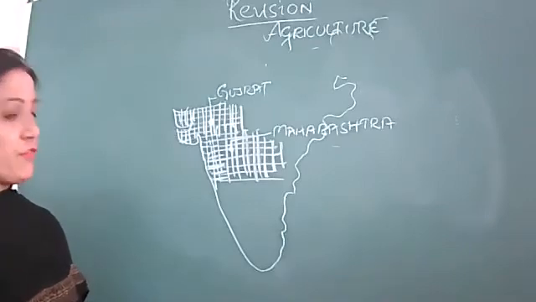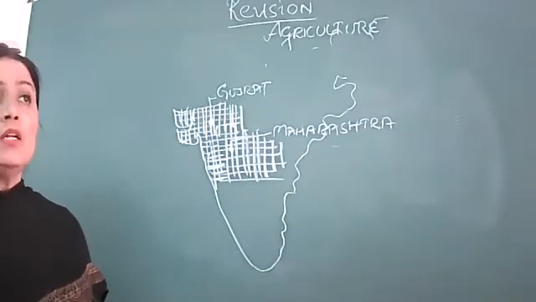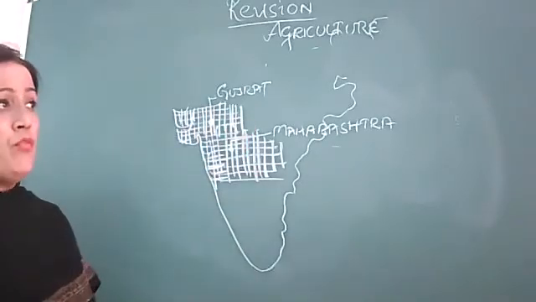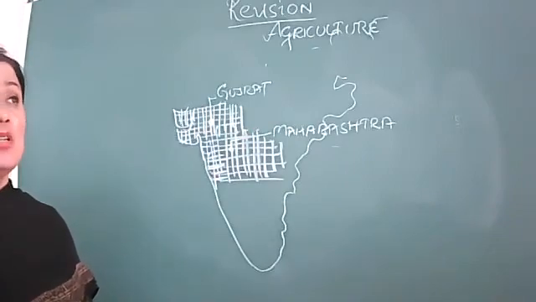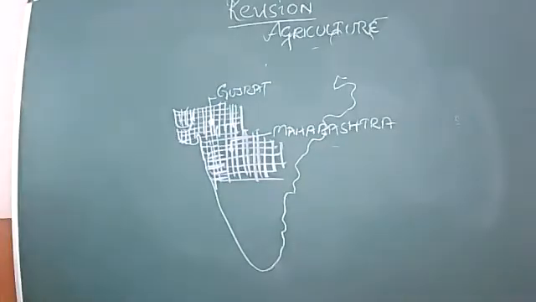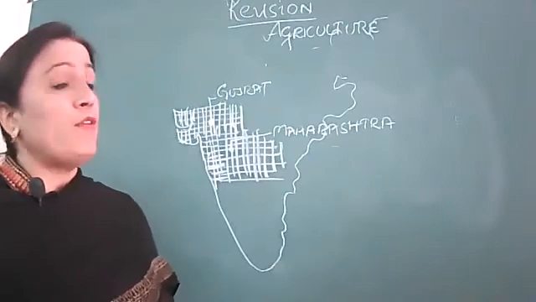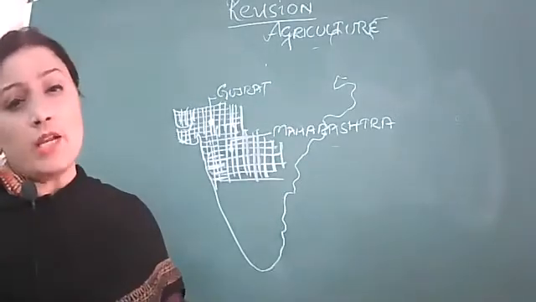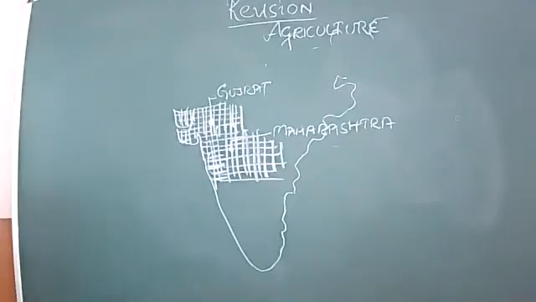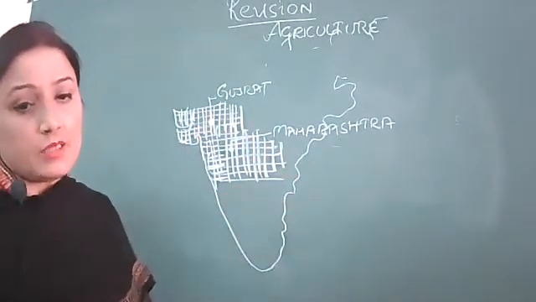I repeat, kharif crop. First point. Second point, almost 6 to 8 months for its growth. Third point, soil, that is black soil. Fourth point, temperature: it requires high temperature, it requires heavy rainfall, and it requires 210 frost-free days, and at the time of harvesting, there should be enough bright sunshine. And the prominent areas, Maharashtra and Gujarat, I have already covered.